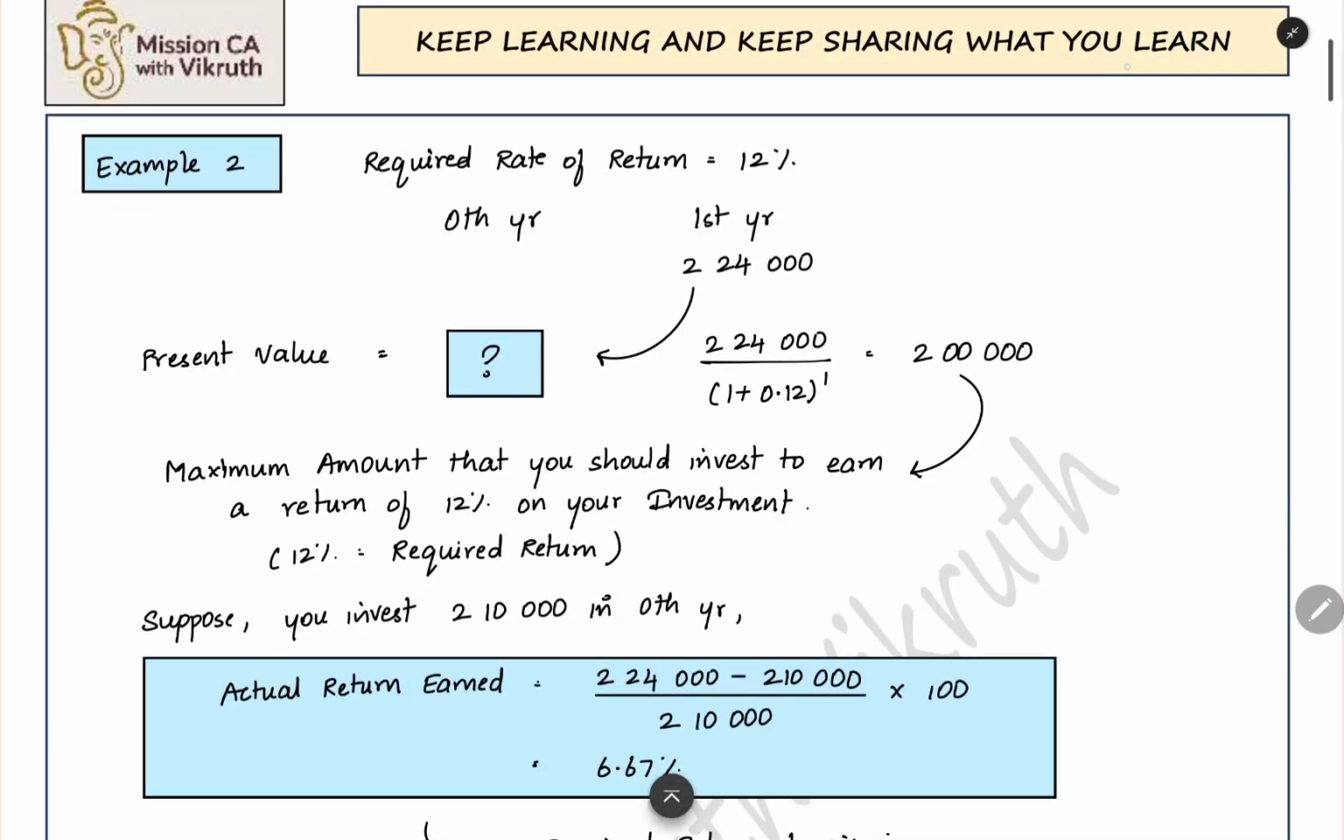So what you need to understand is that you can discount the future value, the future cash flow, using the required rate. You will get the present value. That present value will be the maximum amount of initial investment that you have to make to earn the required rate of return.